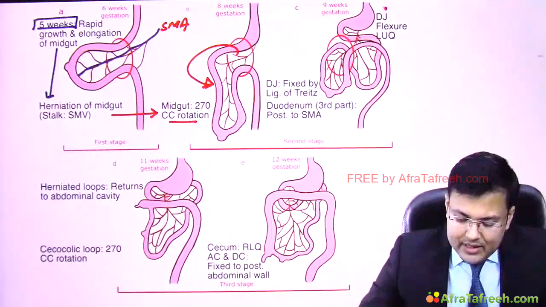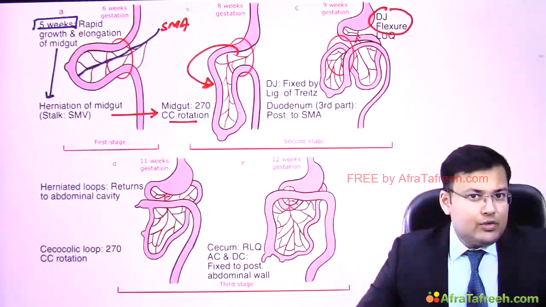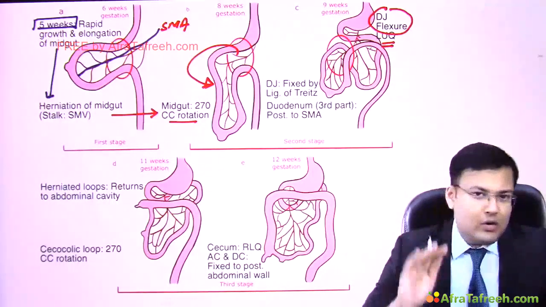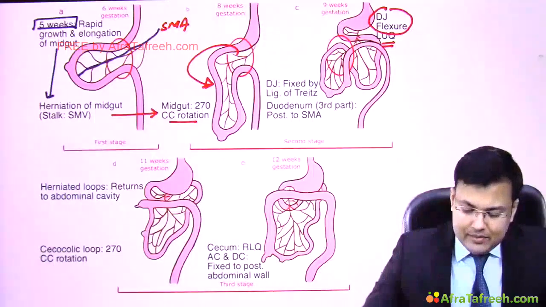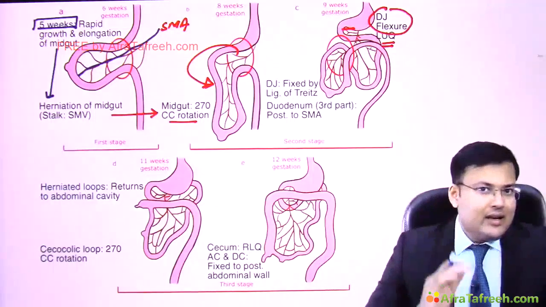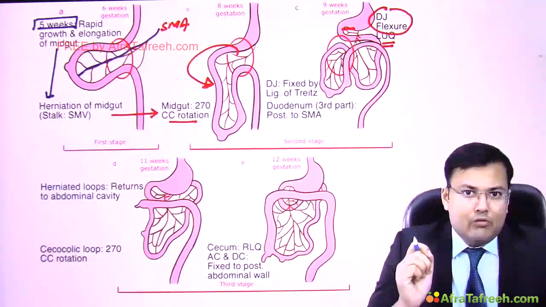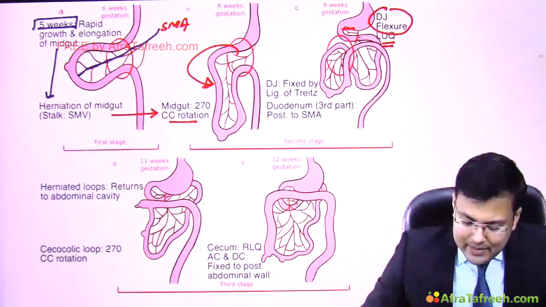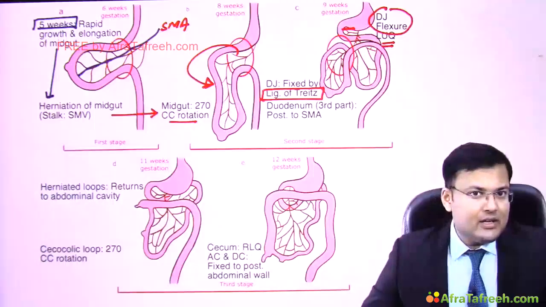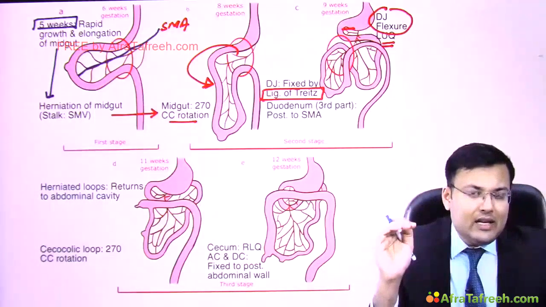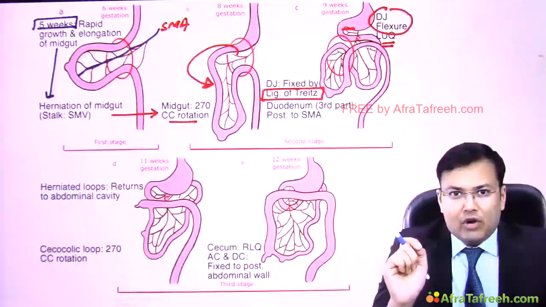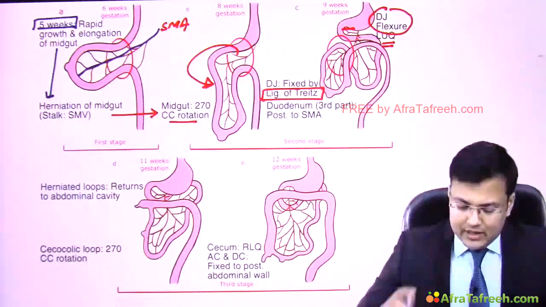Because of this 270-degree counterclockwise rotation of the midgut, what happens? Can you see the DJ flexure, the duodenojejunal flexure? It reaches the left upper quadrant, at the level of the pyloric antrum. Second thing, it is fixed to the posterior abdominal wall by which ligament? By the ligament of Treitz. So the DJ flexure is in the left upper quadrant at the level of the pyloric antrum, and it is fixed to the posterior abdominal wall by the ligament of Treitz.